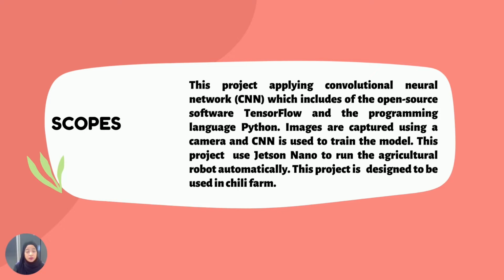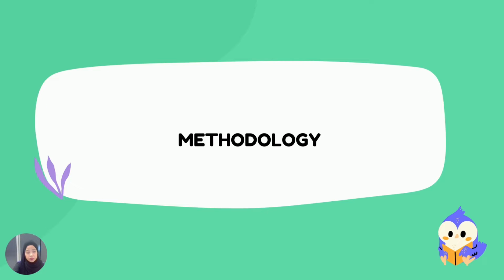The scope is applying a convolutional neural network, which includes the open source software TensorFlow and the programming language Python. Images are captured using a camera and the neural network is used to train the model. This project uses a Nano to run the agriculture robot automatically. This project is designed to be used in a chili farm.